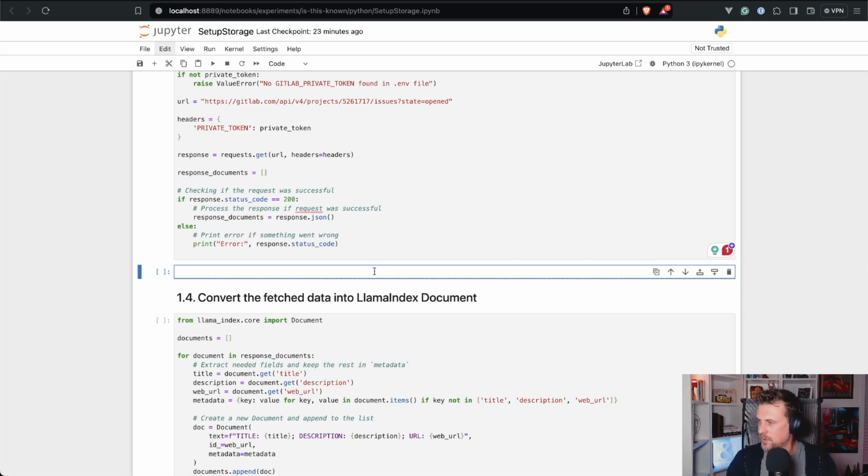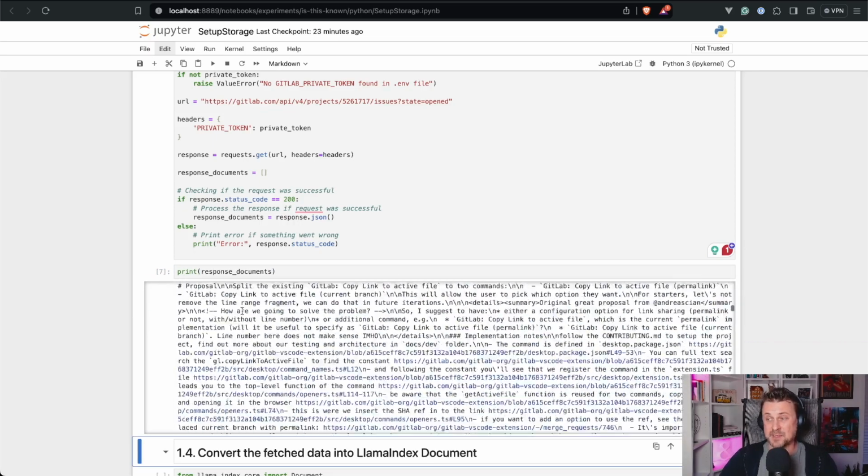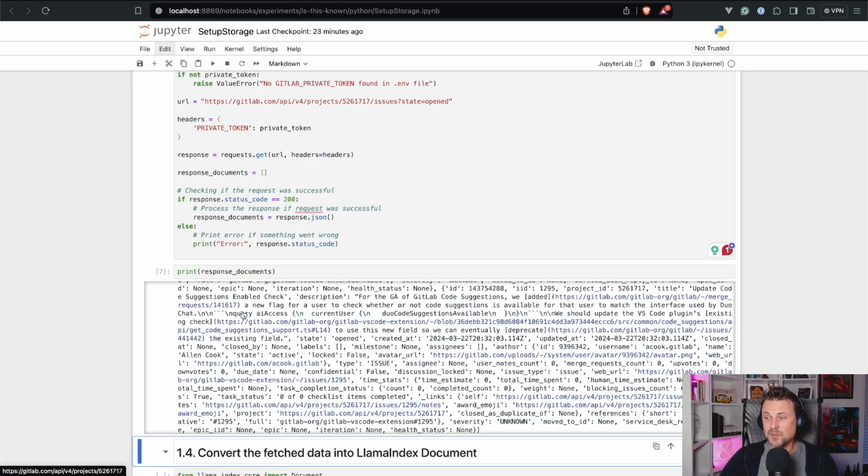I'm not sure whether it's a code cell or not, but let's just try this. Print response documents. Yeah, let's try running it so that it will print us the response documents that we got here. And yes, we do have everything. How cool is that?